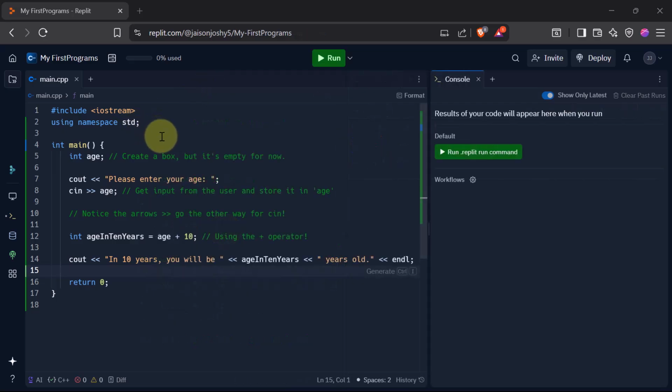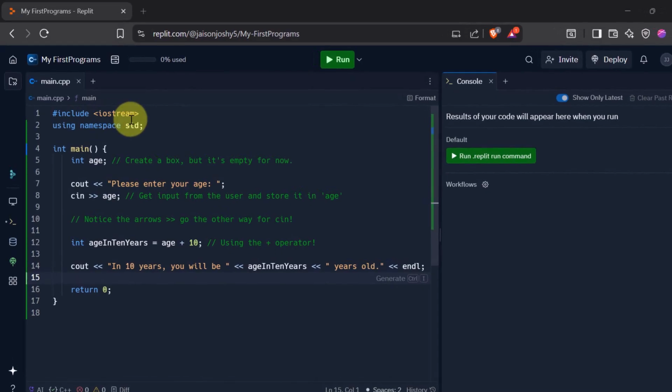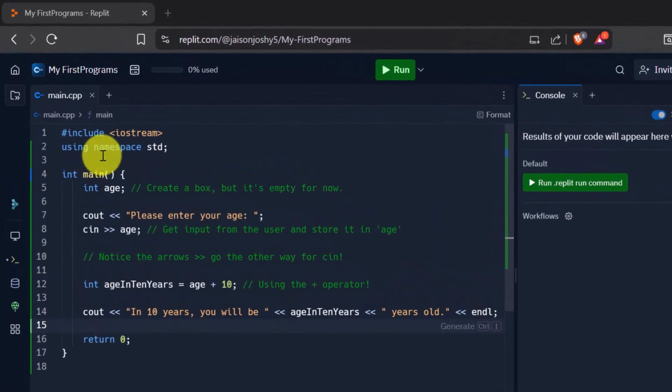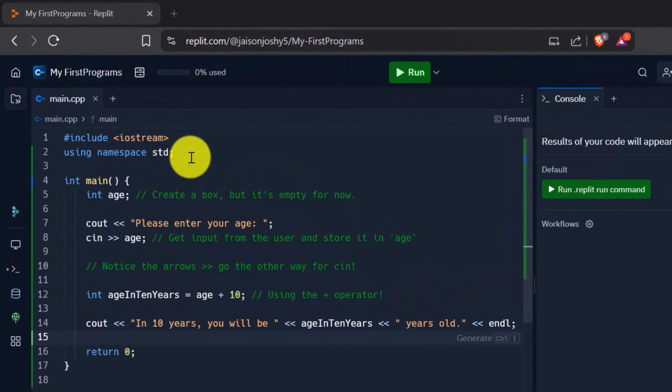Alright, so here is our program that I have typed out for you. Again, we start with including our iostream. Then we use the namespace std in order to avoid writing std colon colon all the time. And then we have our main function. Again, return type is integer.